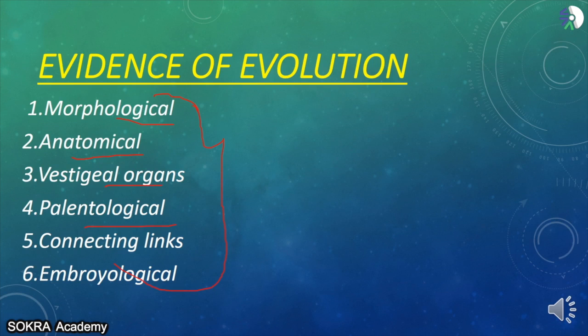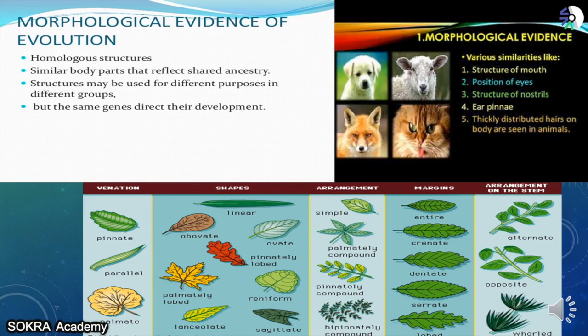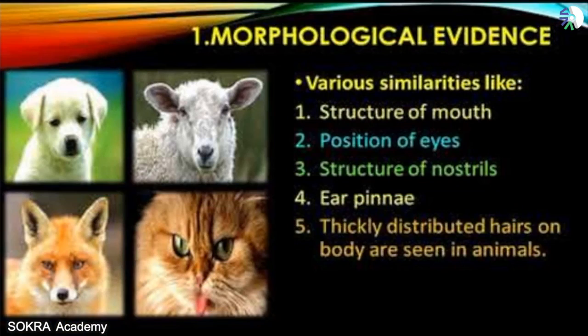Okay, so first we are going to study the morphological evidence of evolution. Morphological evidence, first point: when they say that evolution is true, they say that there is always a homologous structure. What is a homologous structure? For example, here you see such a cute dog. Then here you have a sheep, then you have a fox here, and a cat here. What is the similarity in these four pictures? It is the position of eyes, nose, ears. Look at the position. How they are always perfect.